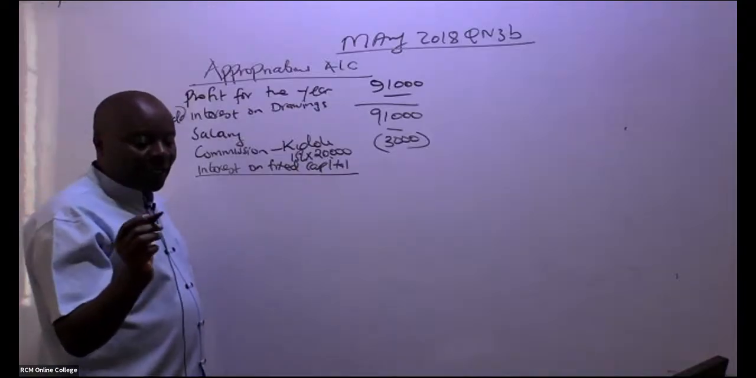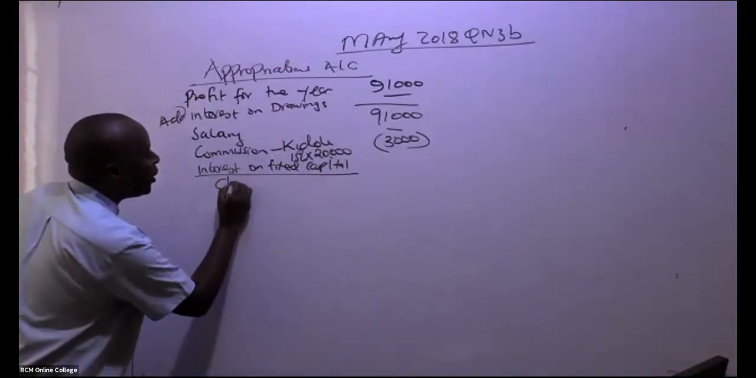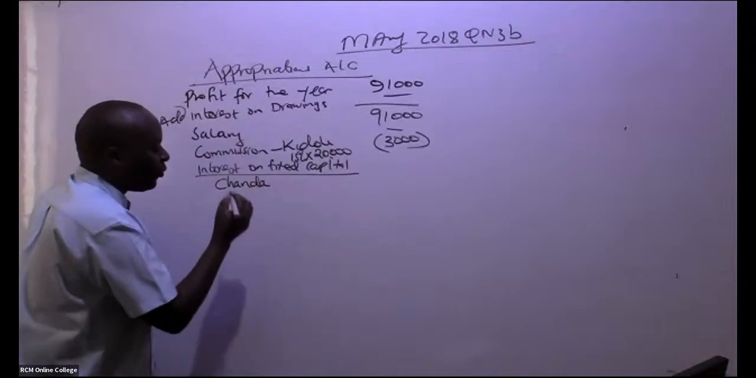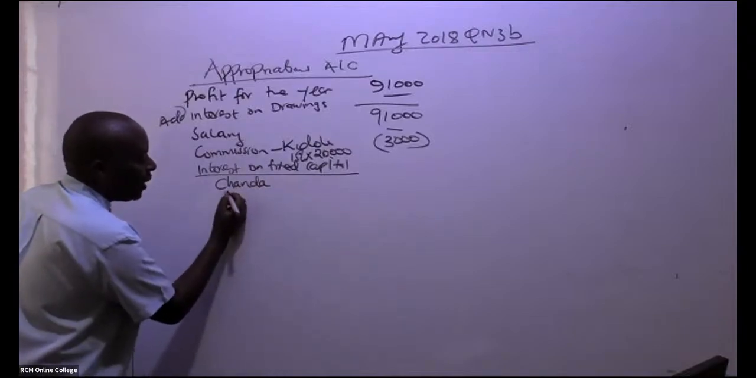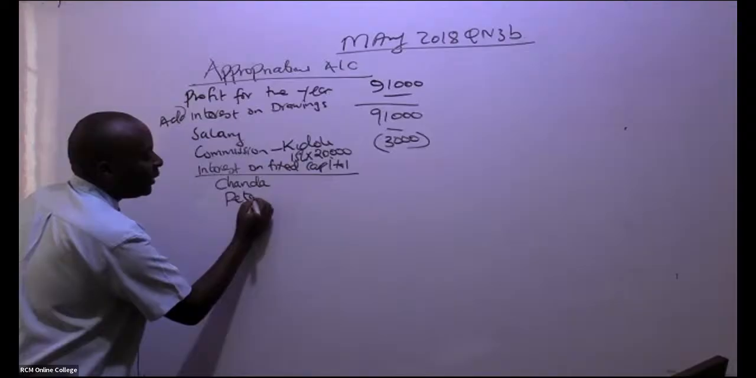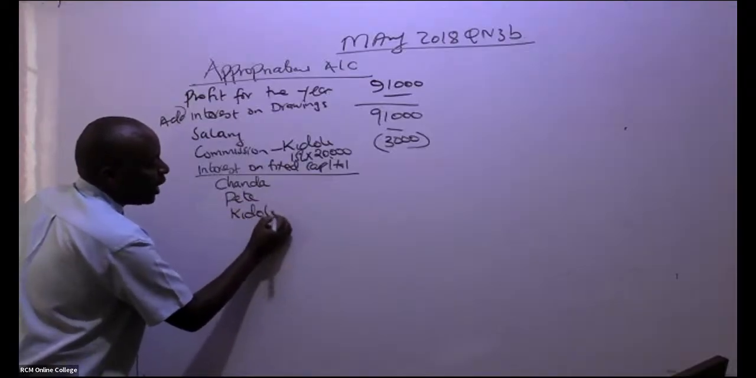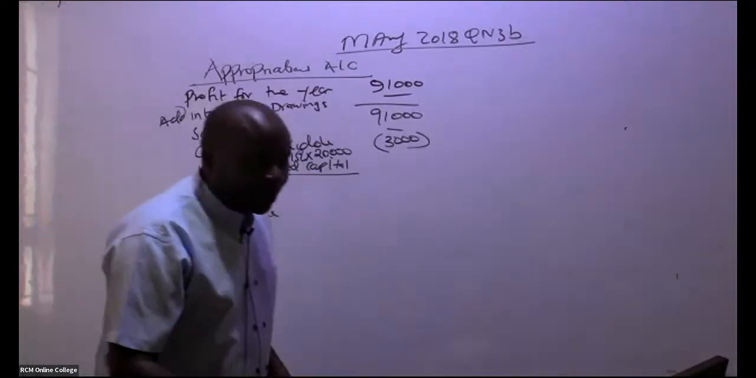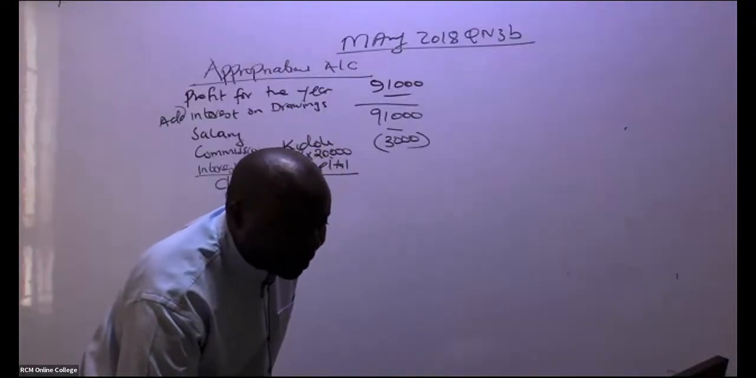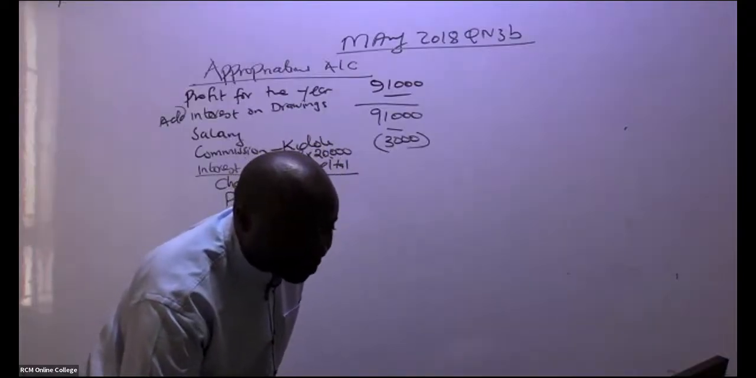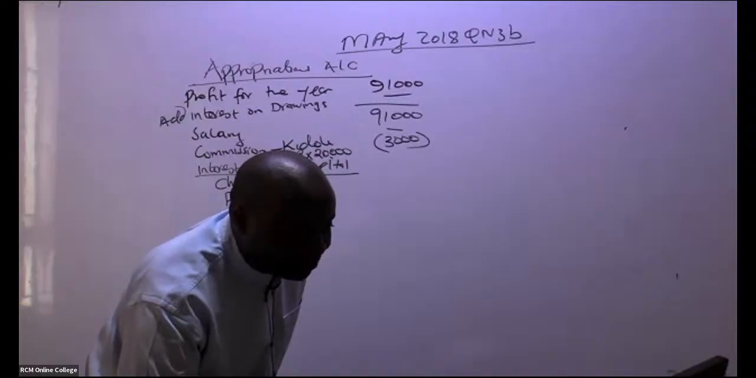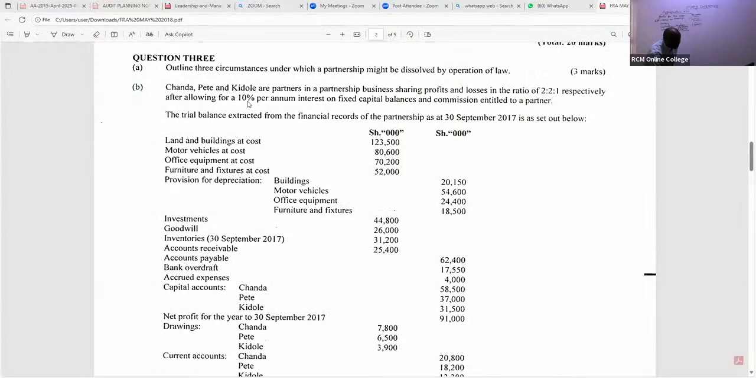So go ahead and tell us, Chanda will be getting, of course, we have three partners. We have Chanda, we have Pete, and we have Kidole. Already Sharon is giving us the total. Thank you so much, Sharon. You can see, ladies and gentlemen, the interest is 10% per annum on fixed capital balances. So each one of them will be getting 10%.